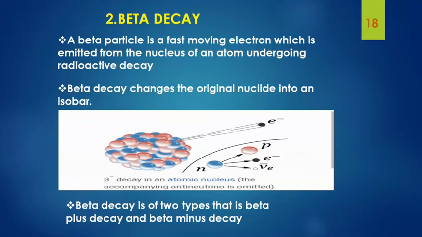So the next classification is beta decay. What actually is a beta particle? A beta particle is a fast moving electron which is emitted from the nucleus of an atom that's undergoing radioactive decay. Beta decay changes the original nuclide into an isobar. That means there will not be any change to the mass number of the nuclide that's undergoing beta decay. Beta decay can be classified into two types, that is beta plus decay and beta minus decay.